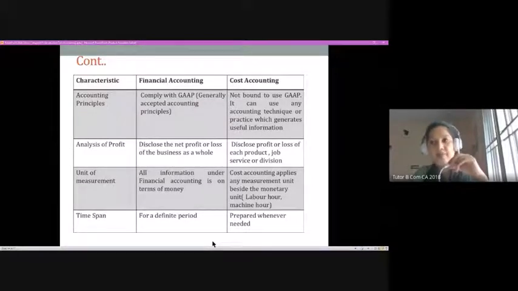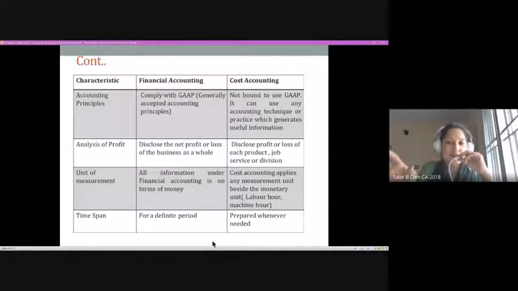It's not that at the end we have to look into what is the cost incurred for a particular level of product or maybe activity. So that is why we say that the control is done on a regular basis. Since we need a regular control, we also prepare as and when we need, depending upon that particular situation. That is why there is little difference in the preparation of these statements also when we compare financial accounting and cost accounting, right?